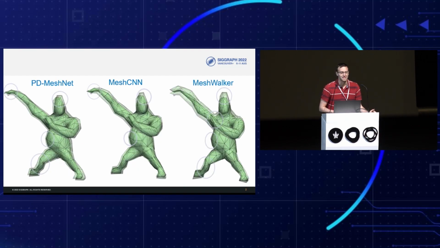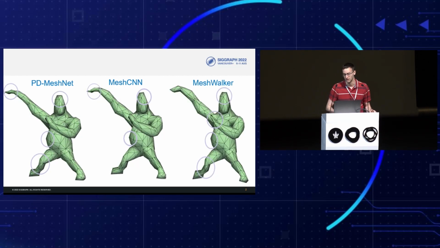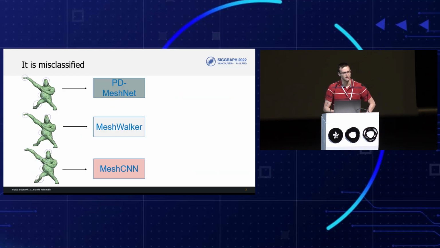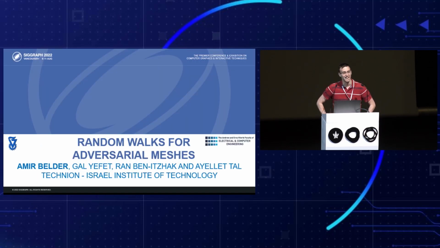However, if we slightly modify the mesh in an educated manner, as you can see here in the gray circles, where we change the palm for PD MeshNet and the head for Mesh CNN, and the other palm for Mesh Walker, while these meshes are still classified as gorillas in the eyes of men, all networks suddenly misclassify the gorillas as either an armadillo, an alien, or a horse. These educated modifications are performed by our network.